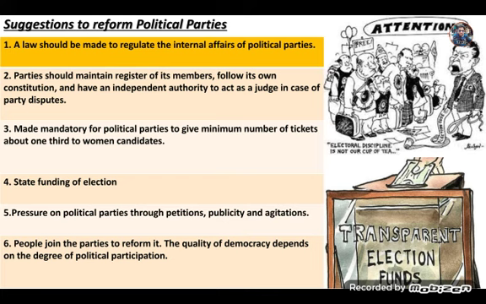Number four, state funding of elections. The government should provide funds to every political party to meet their electoral expenses so that they would not depend upon the corporate sector or the rich people for finance. Generally, political parties are funded by corporate sectors or rich people, and after winning the election that political party forms the government, and that government becomes a puppet in the hands of its financer. This should not be there.